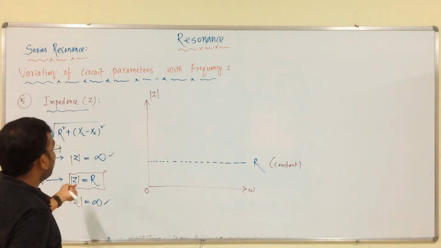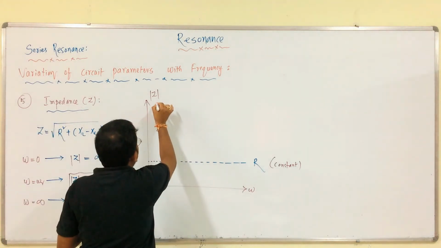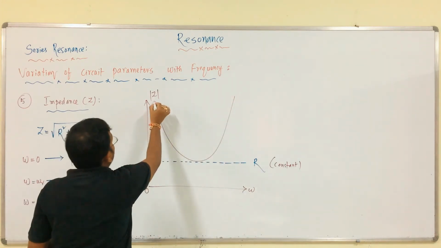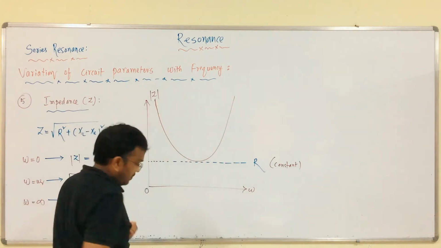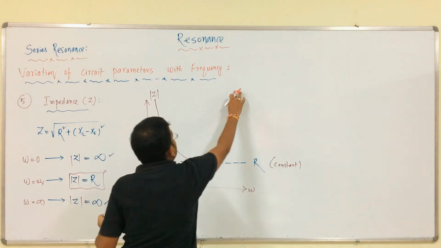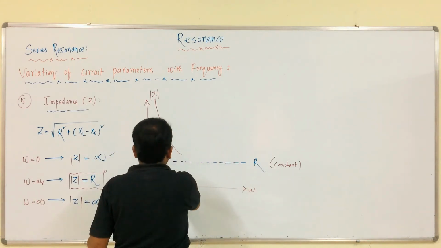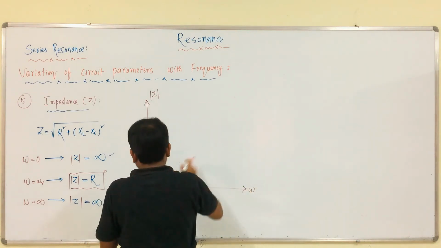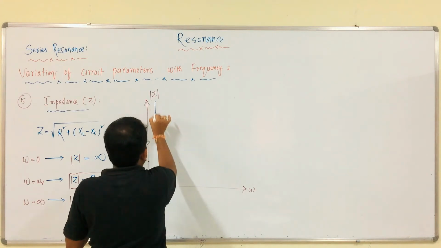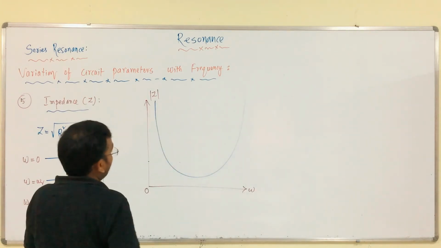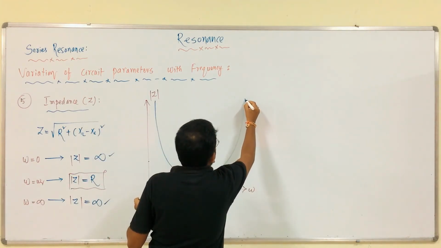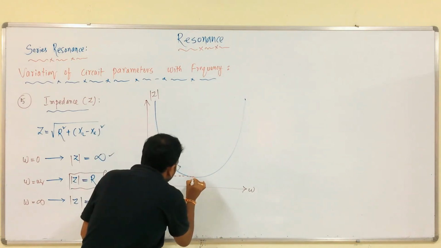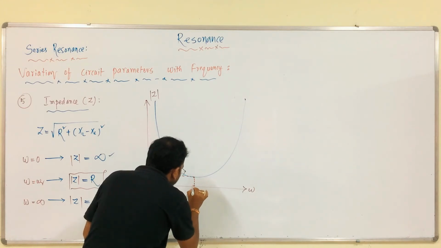Like this we can get the value of impedance. This is the point, this is omega r.